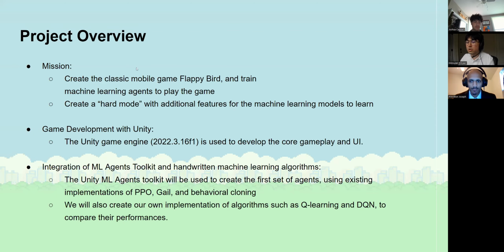A quick overview for our project. We recreated the classic mobile game Flappy Bird, as well as designed and implemented our own hard mode with additional features. We have also been training an ML Agent to play both game modes that we have been developing from the ground up. In terms of game development, we have been utilizing the Unity Game Engine for the core gameplay and UI features. And for the machine learning development, we have been utilizing the ML Agent Toolkit as well as our own handwritten machine learning algorithms, such as Q-learning.